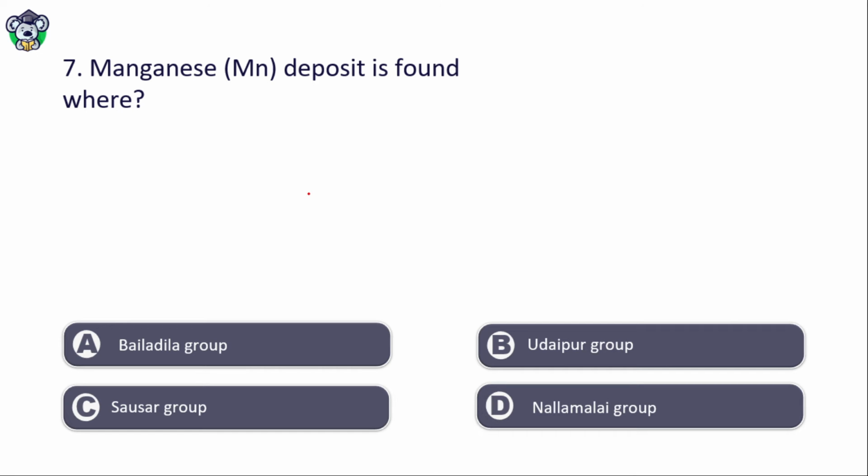Manganese deposit is found in which group? Manganese deposit: Bhilwara group, Udaipur group, Sausar group, Nallamalai group. The right answer is option C, that is Sausar group. In Bhilwara group you find BIF, banded iron formation. Udaipur has phosphorite, and Nallamalai group has lead copper.